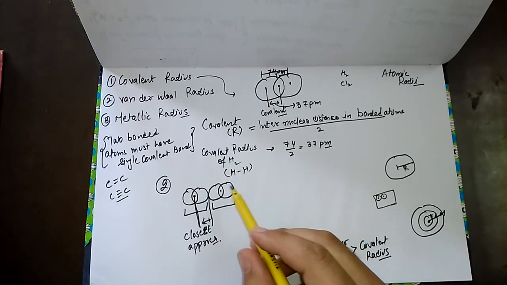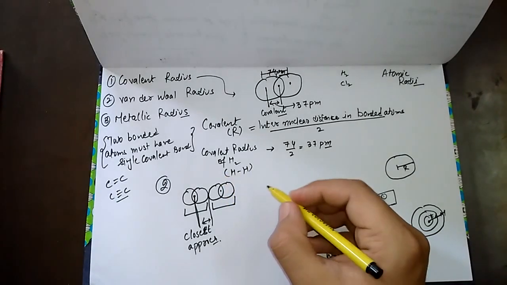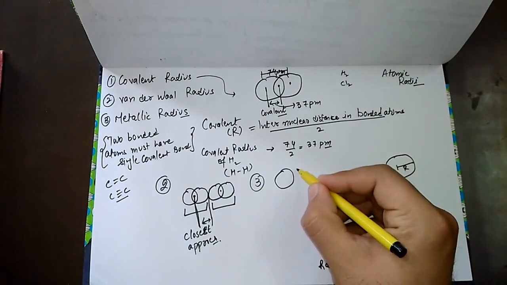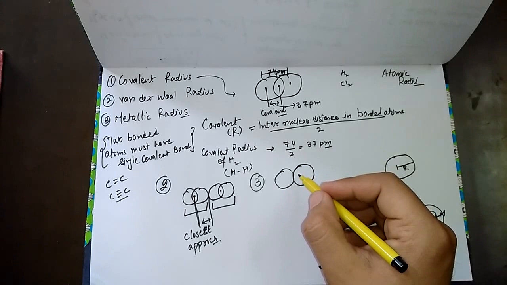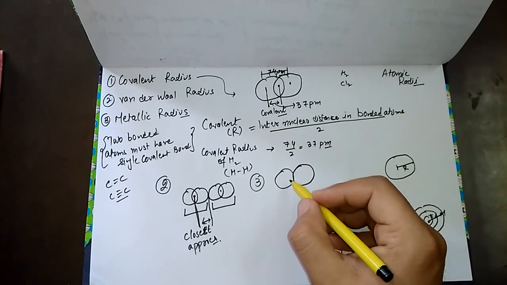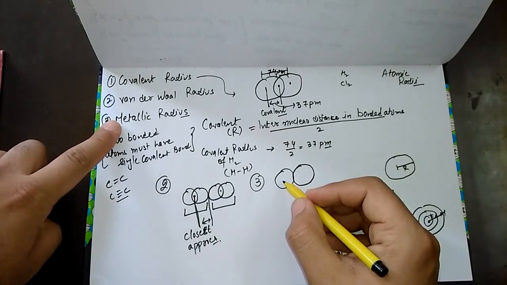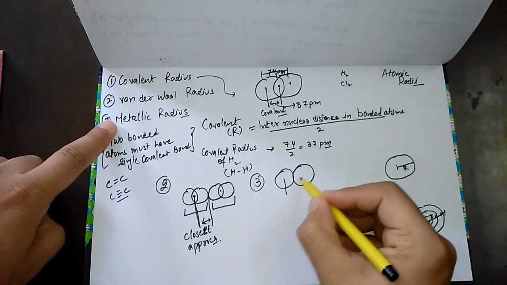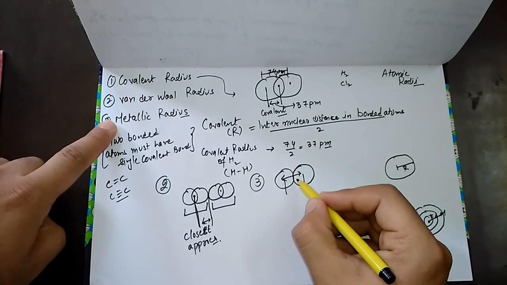When we are having the metallic radius, we define the metallic radius as follows: we have two adjacent atoms in a metallic crystal. Remember one thing, we are talking about the metallic radius, so it means we need to take the metallic crystal. When we say half the distance between the centers of their nuclei, we call it the metallic radius.